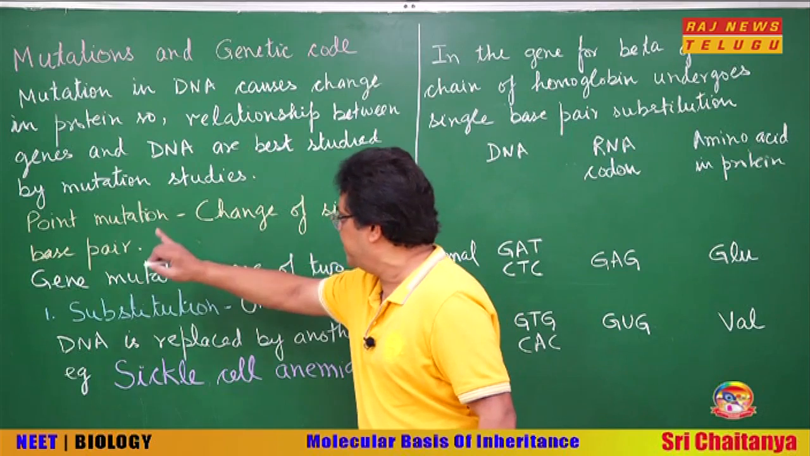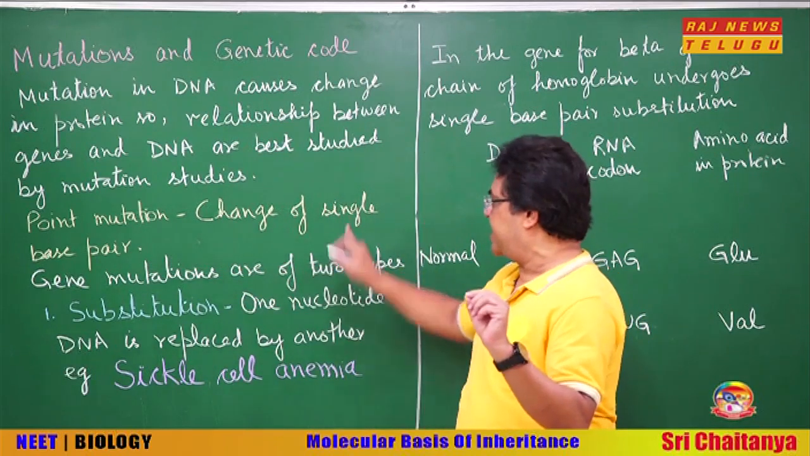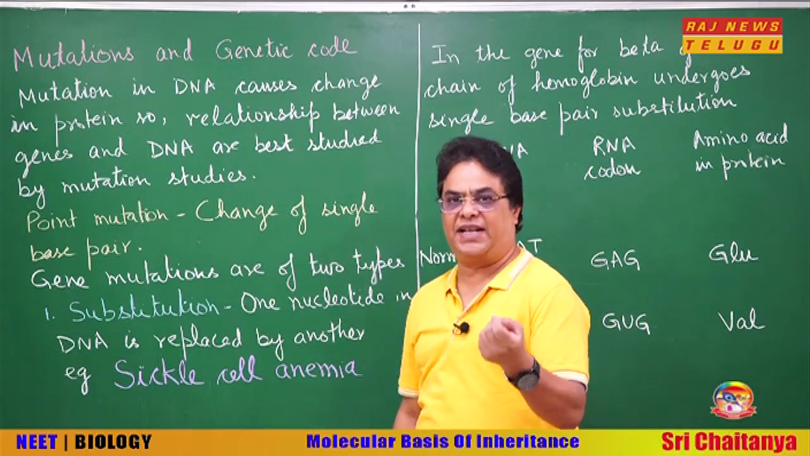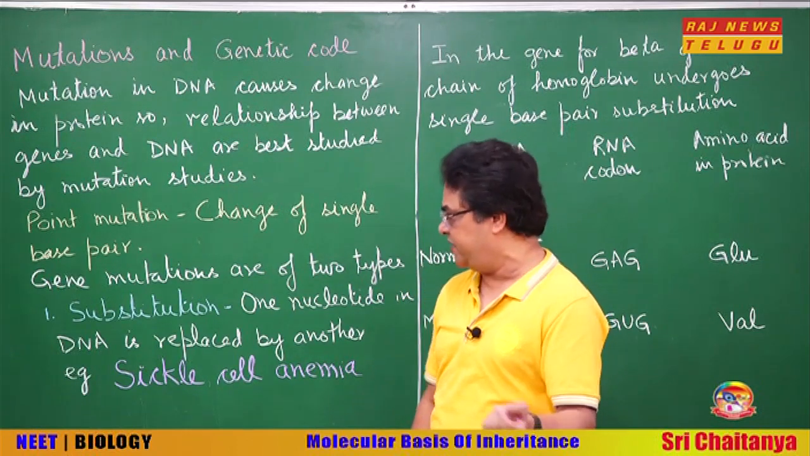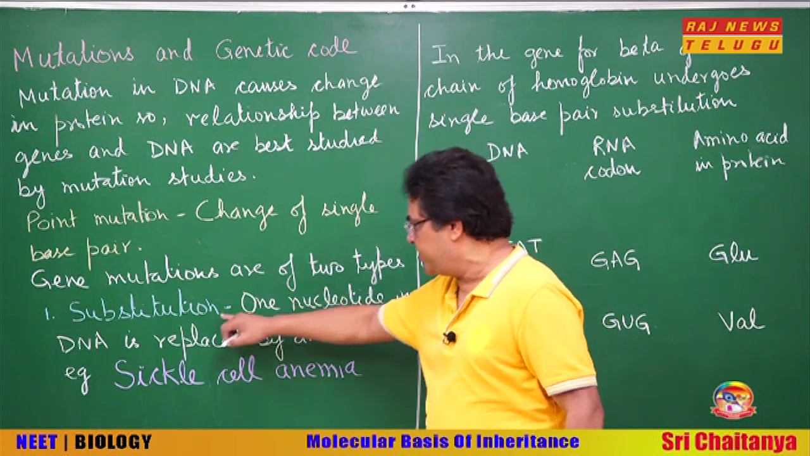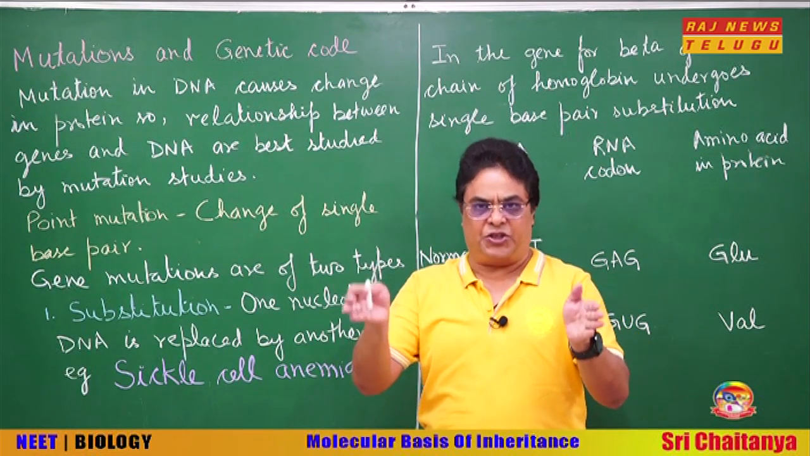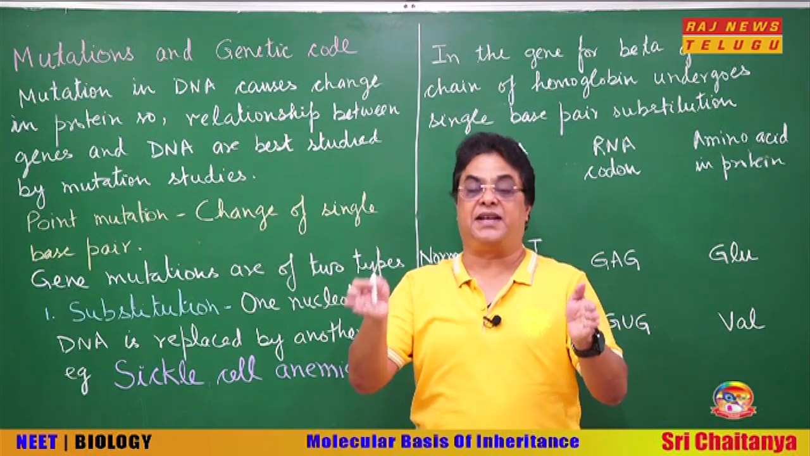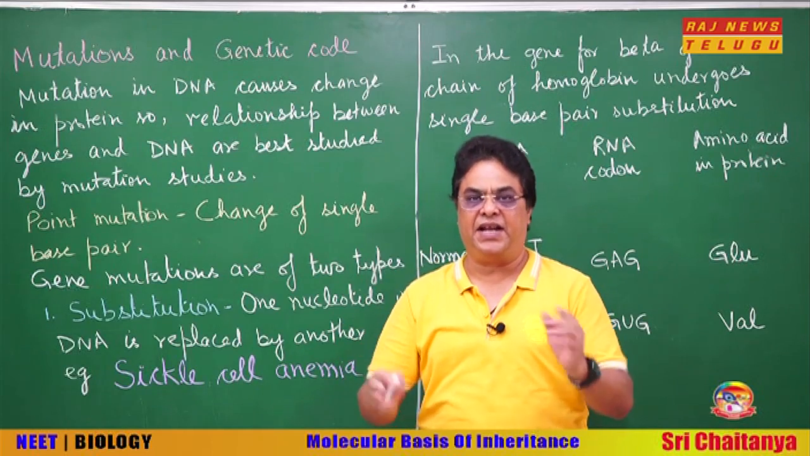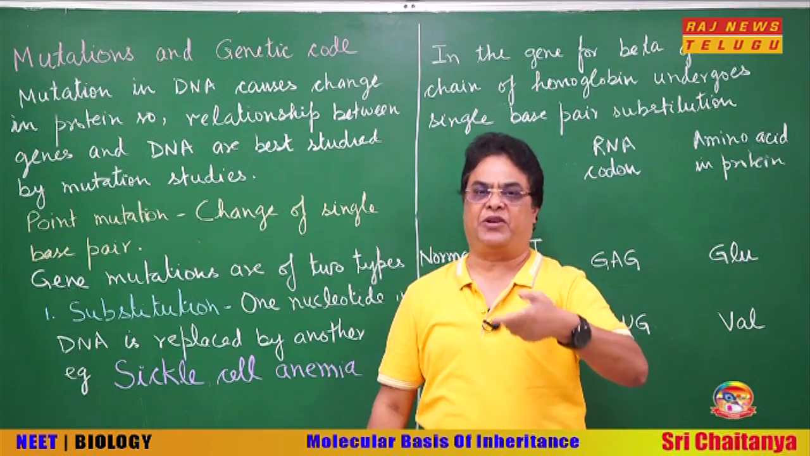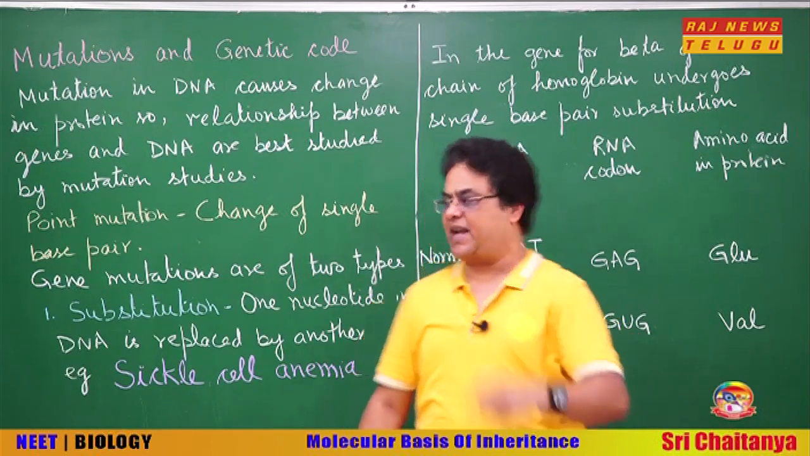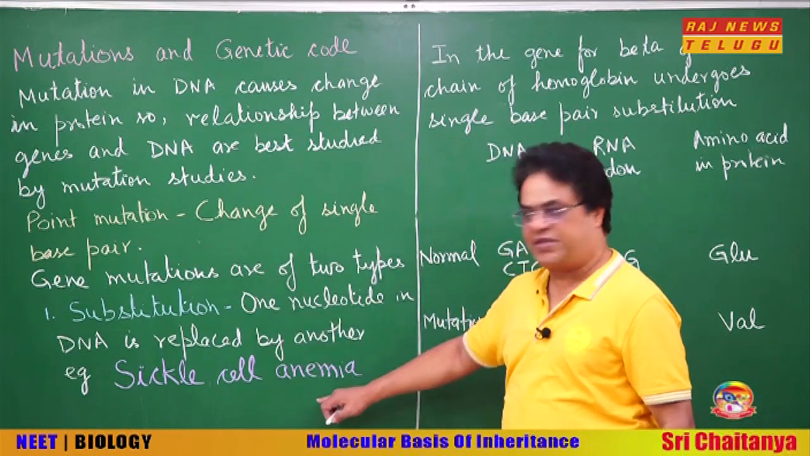Now, point mutation. Change in a single base pair in DNA is called a point mutation. It is a type of gene mutation. Now, gene mutations are of two types. First is substitution. There is no increase or decrease in the number of nucleotides in the DNA, but one nucleotide pair or base pair is replaced by another one. This is called substitution.